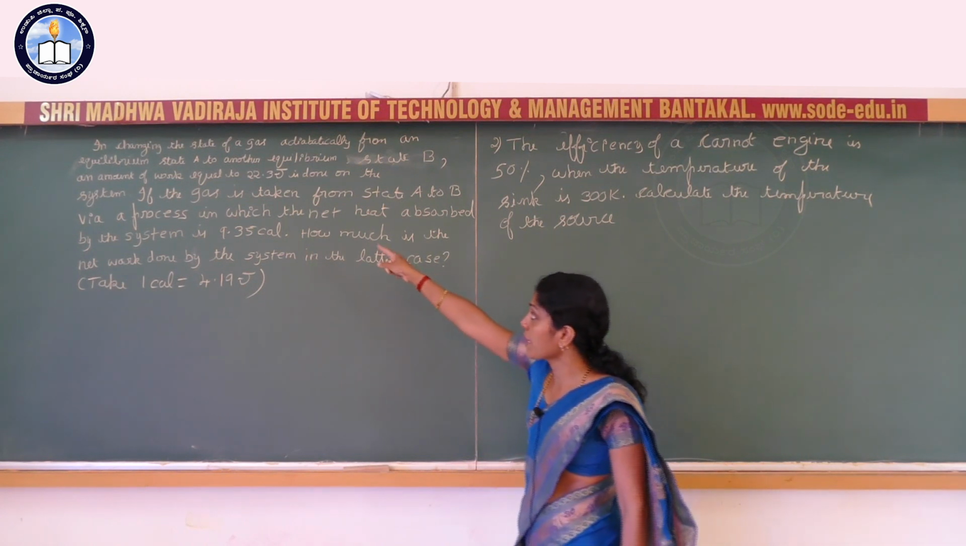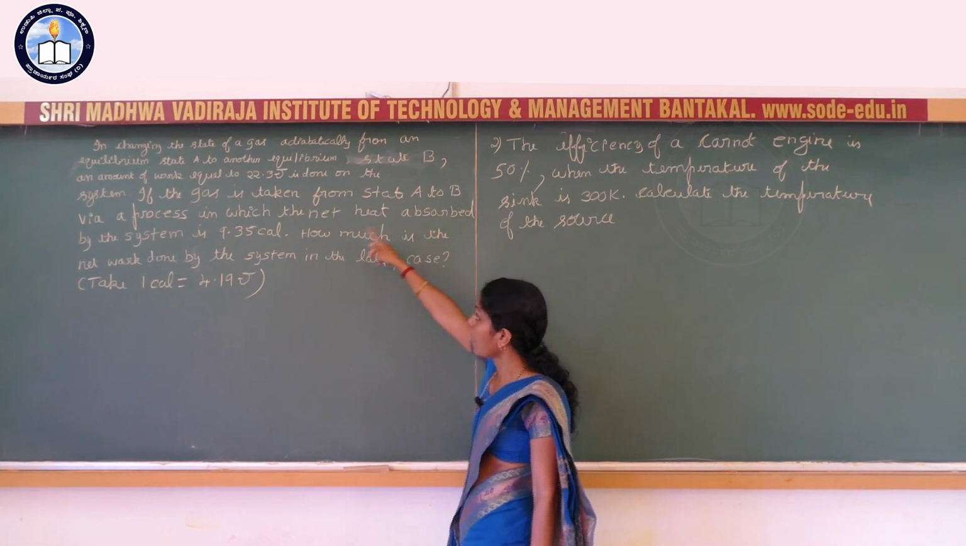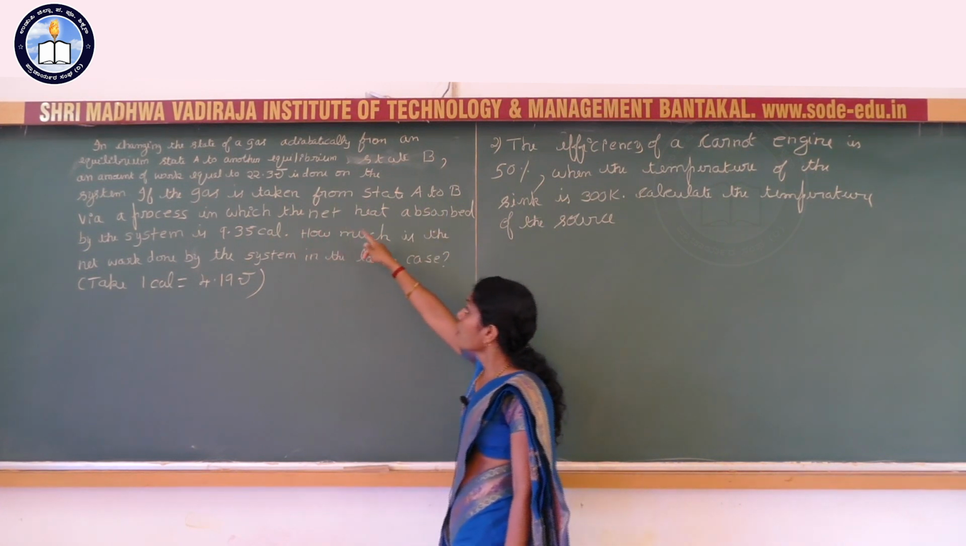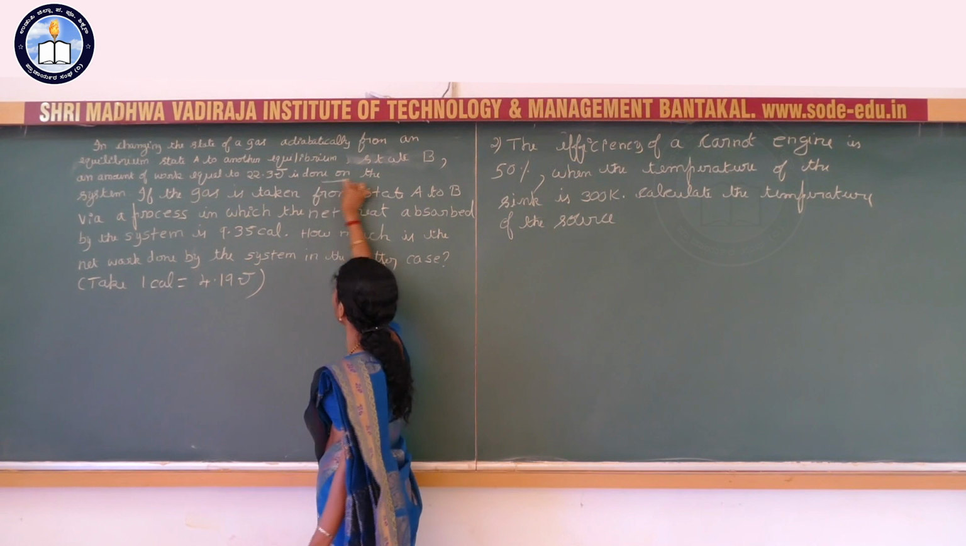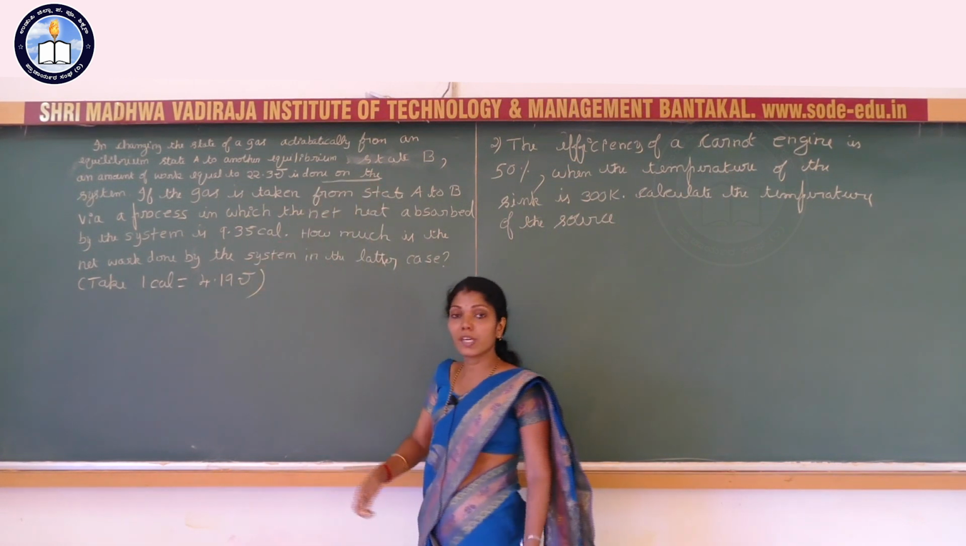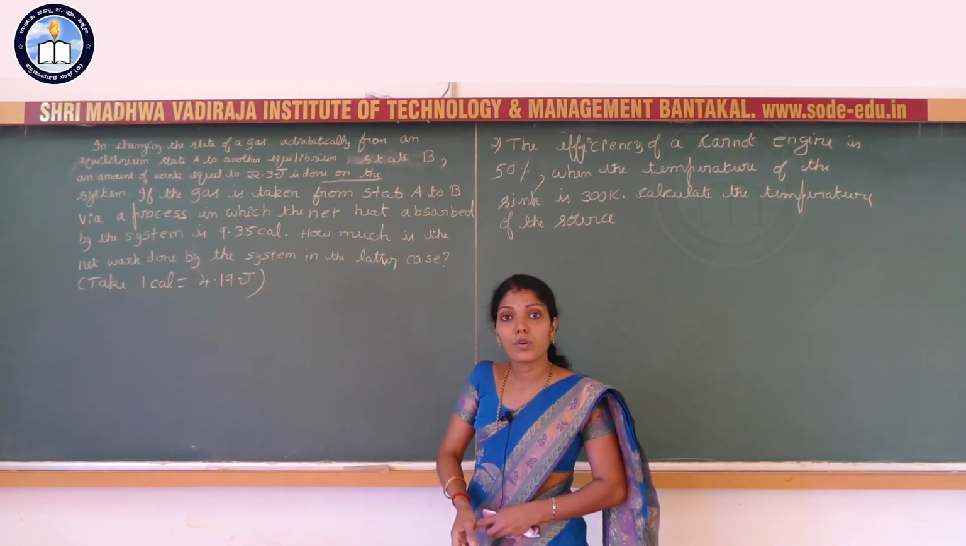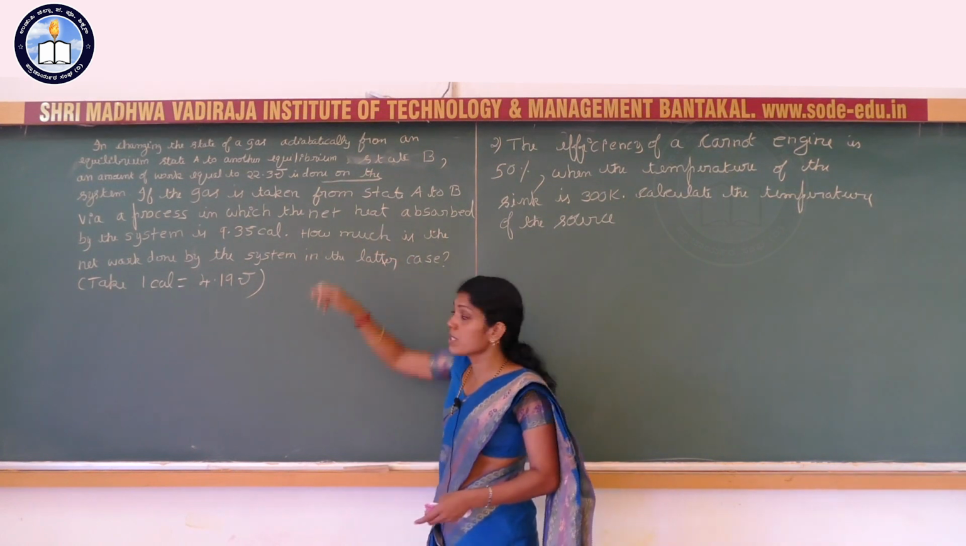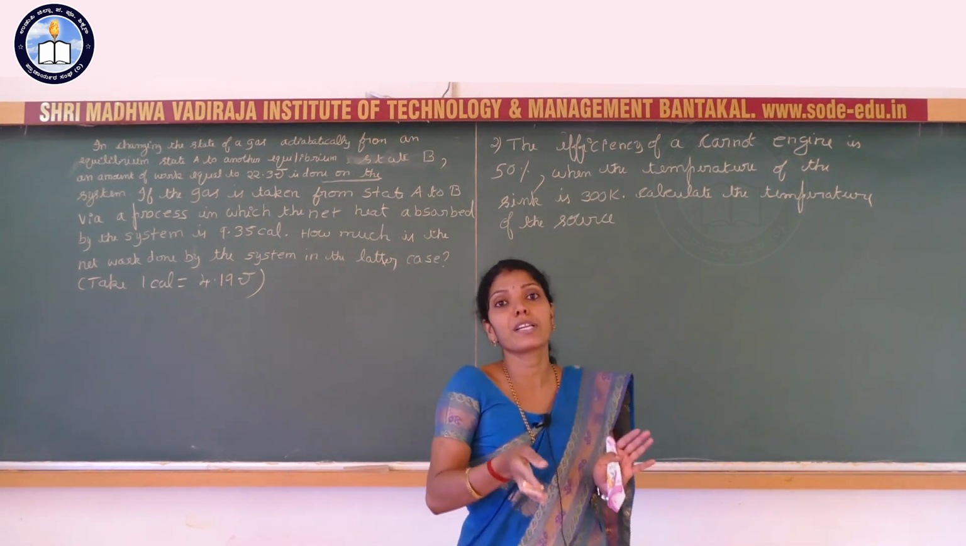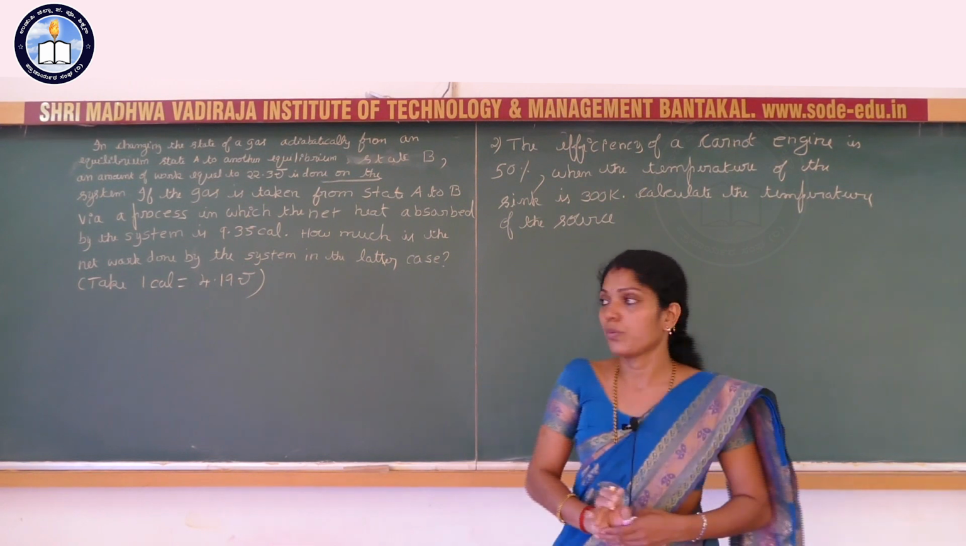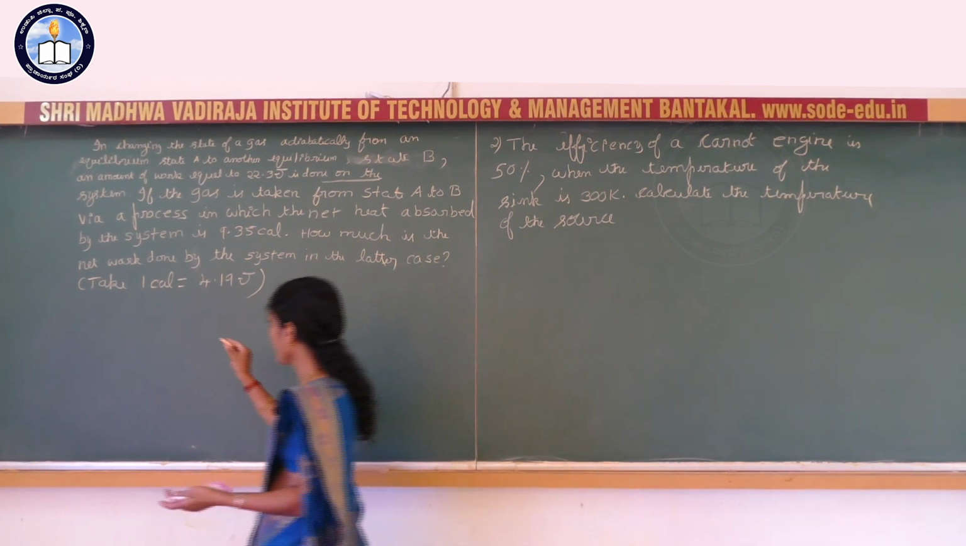Equilibrium state A to another equilibrium state B, an amount of work equal to 22.3 joule is done on the system. See what that indicates here? Work done on the system means here the amount of work done is negative. So, here write the data.